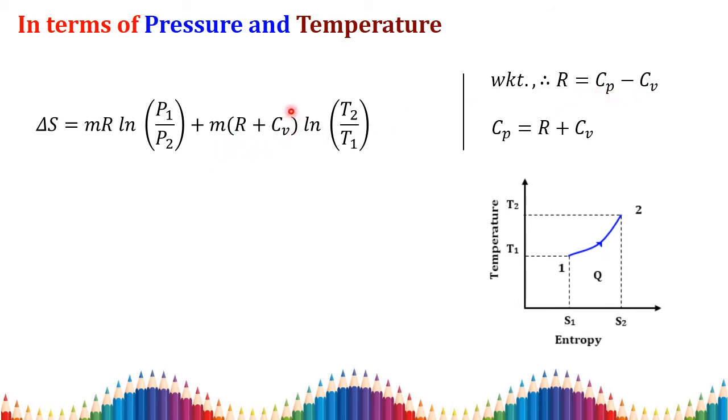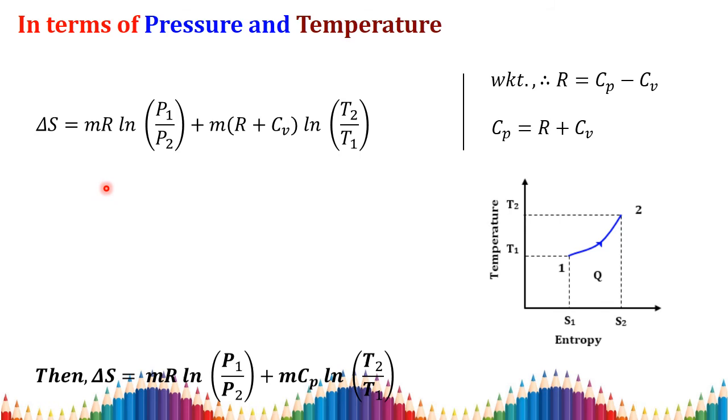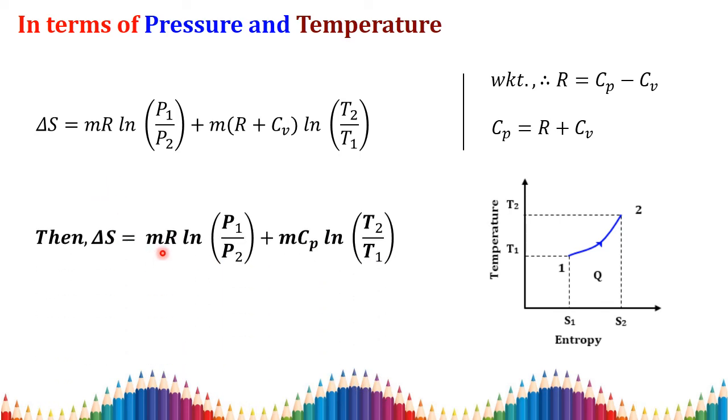So here we need to replace this R plus Cv. Bringing the Cv to this side, R plus Cv can be written as the specific heat capacity at constant pressure. So delta S equals mR ln of P1 by P2 plus mCp into ln of T2 by T1.